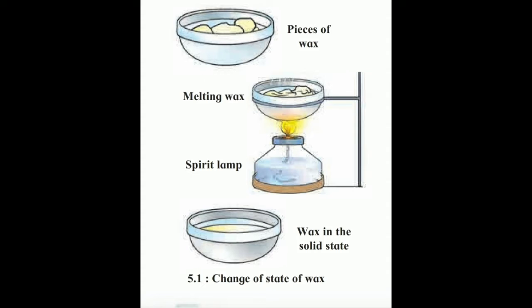When we stop heating, we can see the vapor of wax, and we can identify it with the help of its characteristic smell. So with the help of the activity and this picture, we understood that when a substance is heated, there is a change in the state of a substance. So this change is called a change of state of a substance.